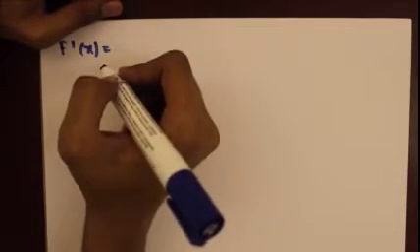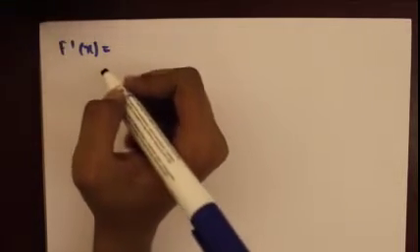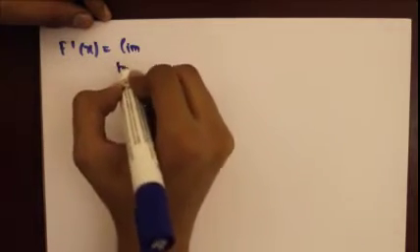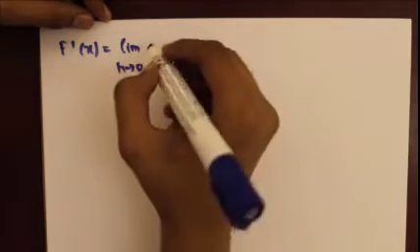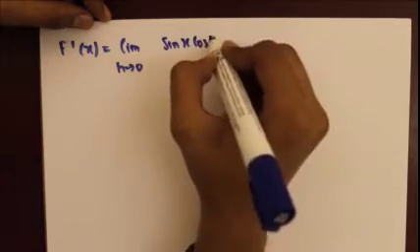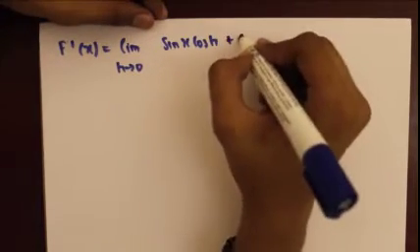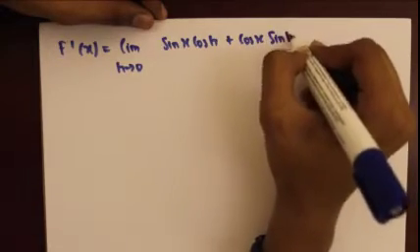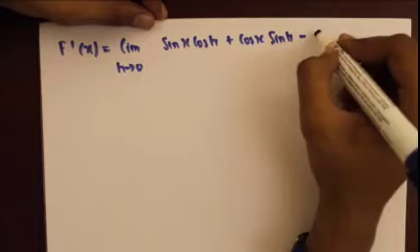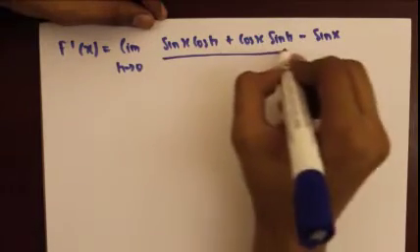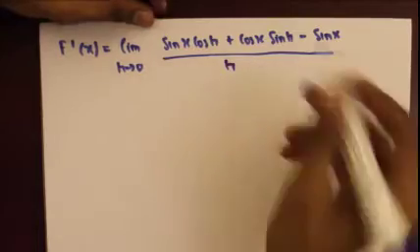Expanding sine of x plus h using trig identities will give you sine x cos h plus cos x sine h minus sine x over h.